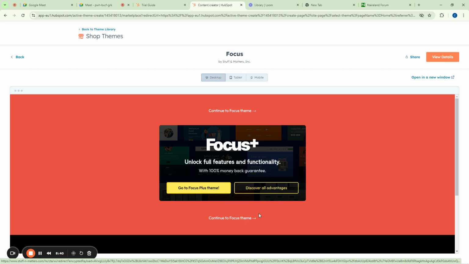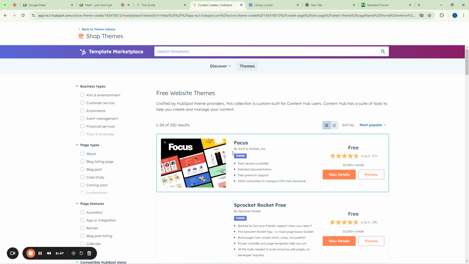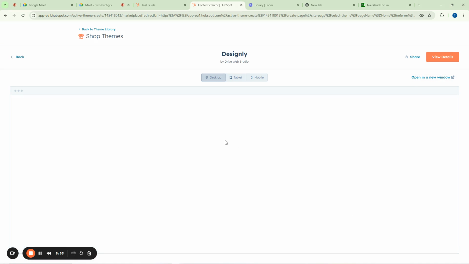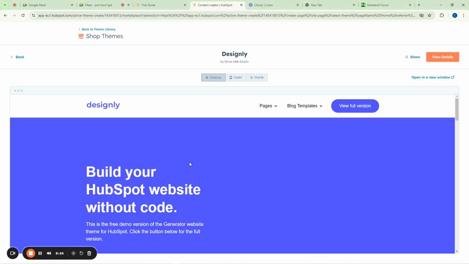See the way it looks? This is how it will look. But actually, I don't like this one. So I will go back and say I need something else, and try to do something else, maybe Dignify or whatever. Let me check this one and see how it looks.